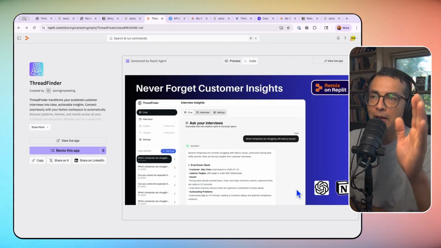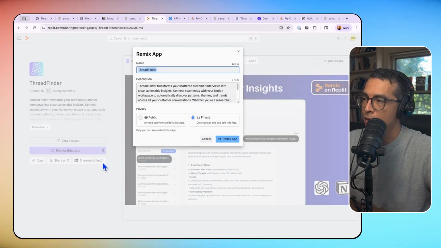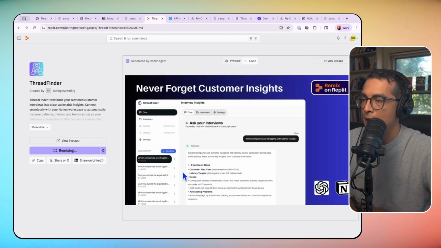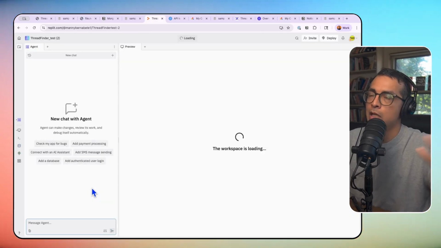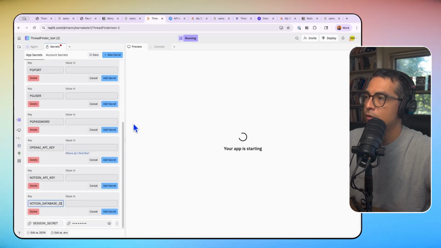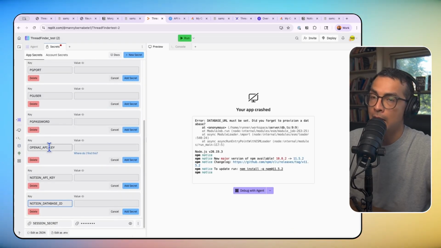As I mentioned, the cool thing about this is that you can make it your own and you can remix this on Replit. Head over to the template URL, hit on remix this application, call it whatever you want, and kick off that remix. Replit is going to start porting in all of the files, and it's going to ask us to input a couple of secrets. You're going to have to put in an OpenAI key, a Notion API key, and a Notion database ID.